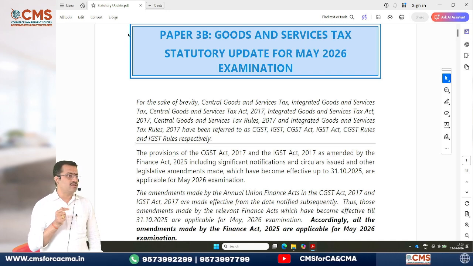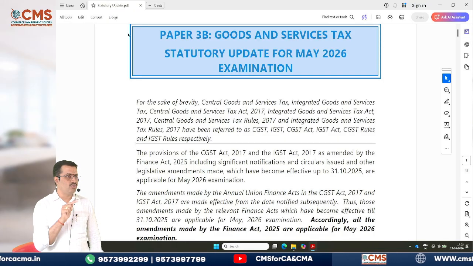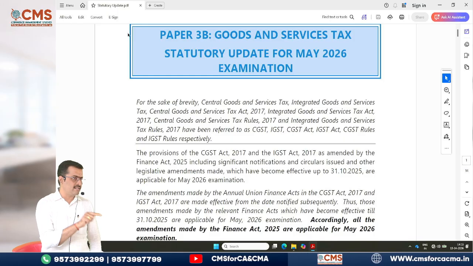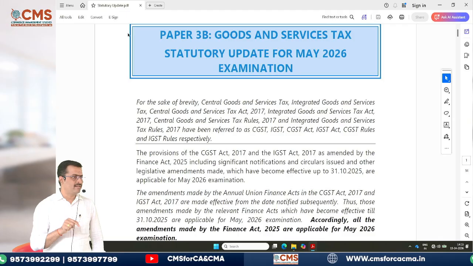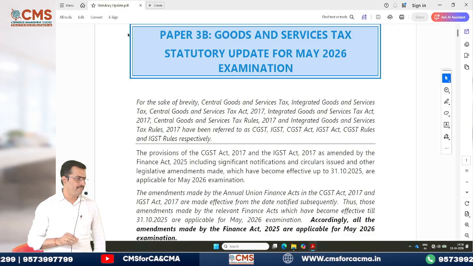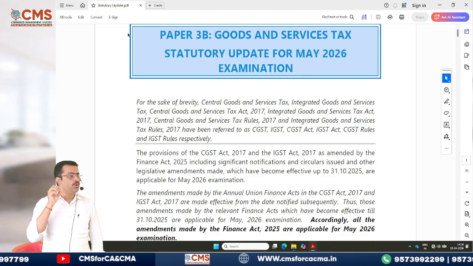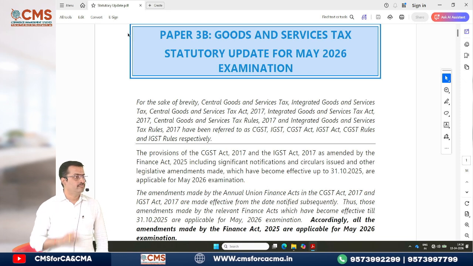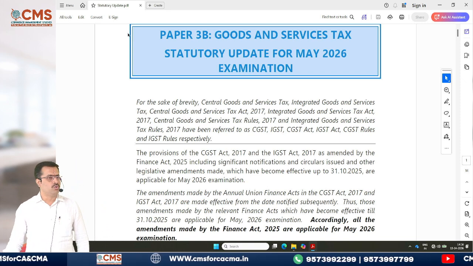Now GST is not applicable even to undenatured extra neutral alcohol for human consumption.